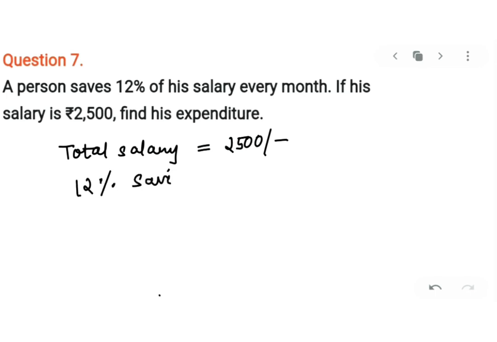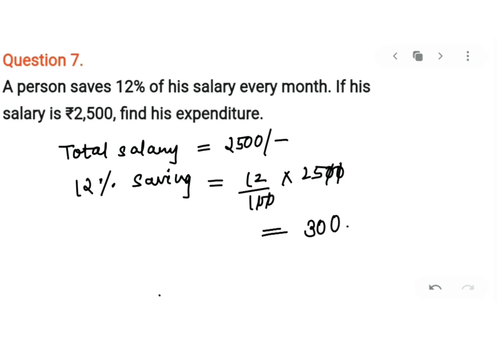So I will take 12% of 2,500 to get the saving. Yes, my dear kids, and I got savings as 300. Correct? So once I got the saving, I have the total salary.